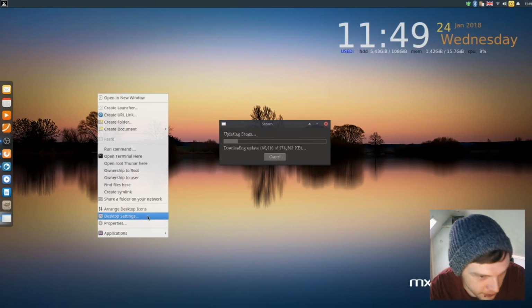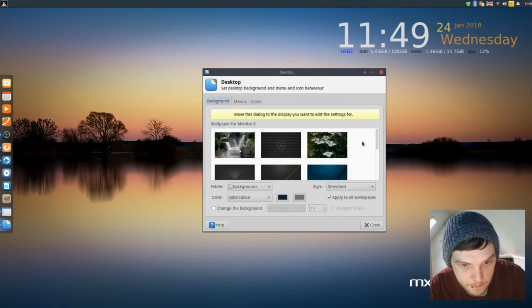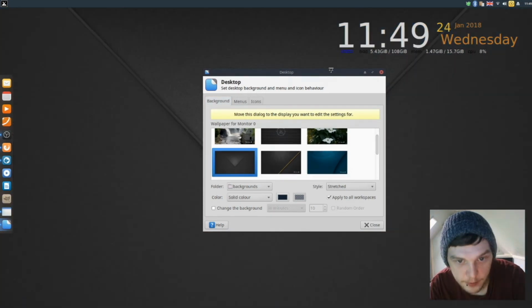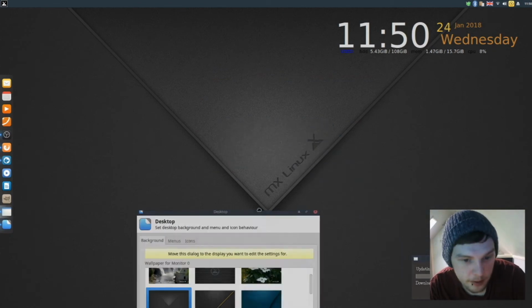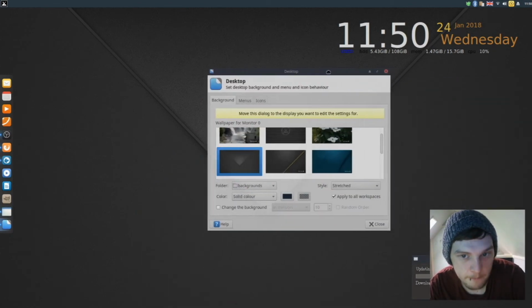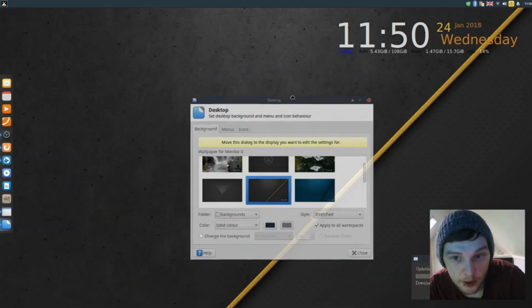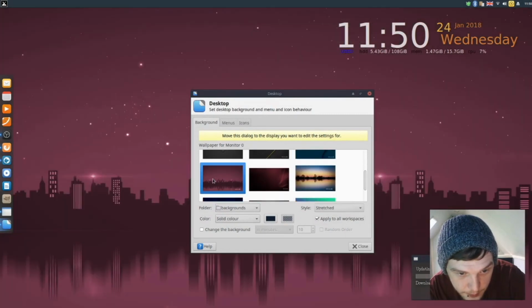So if we have a look at some of the wallpapers, I must say I quite like the default actually. What's this one here? Oh, I quite like that as well. That is nice. I might leave it at that. I do like a dark wallpaper. A nice dark and simple wallpaper. What's this one?